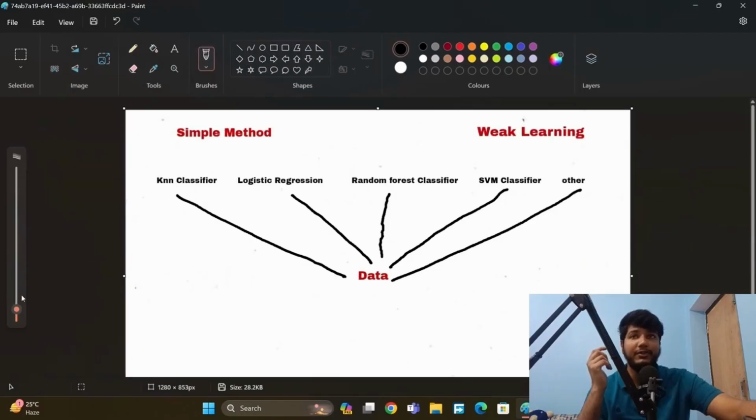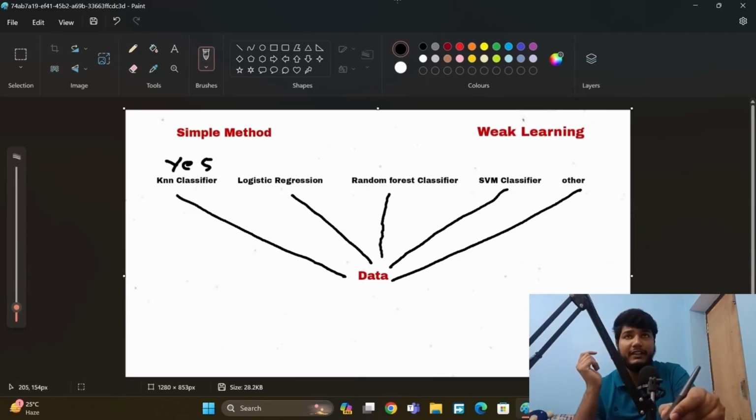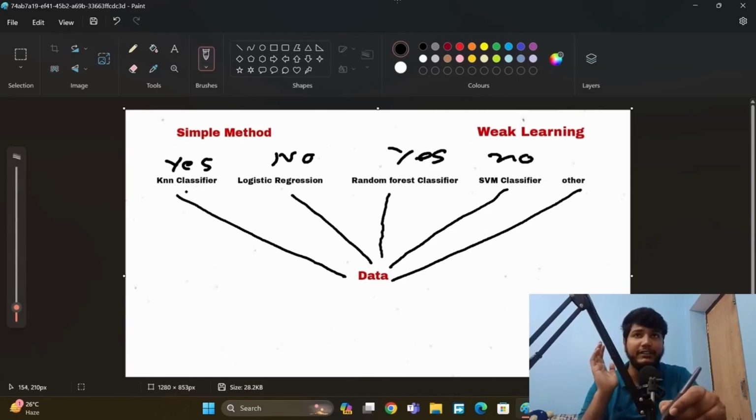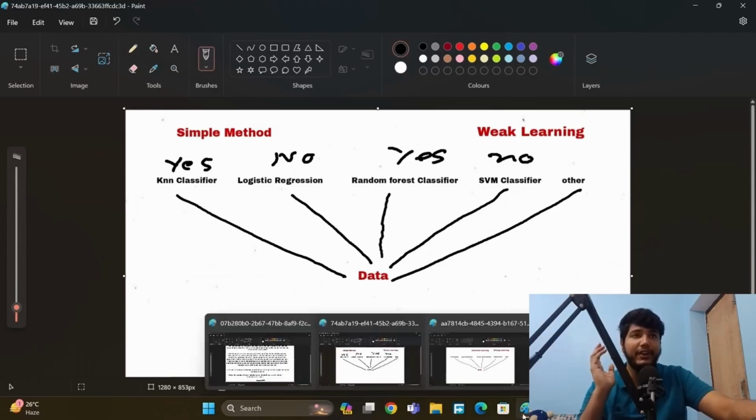And we give it to KNN, for example. And it gives us, for example, yes or no, anything. And we go with one decision. For example, KNN gives yes, so we go with yes, okay. But the problem here is that this is a simple method and this is weak learning. And if we want strong learning and an accurate decision, we go with Ensemble learning.